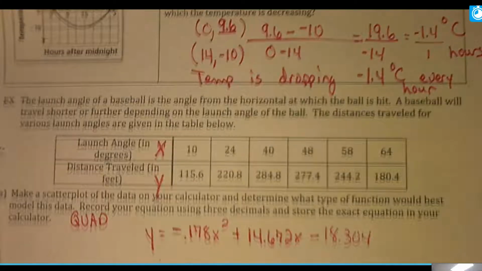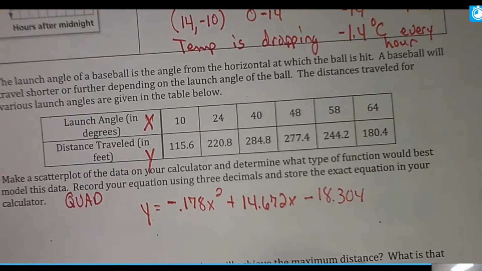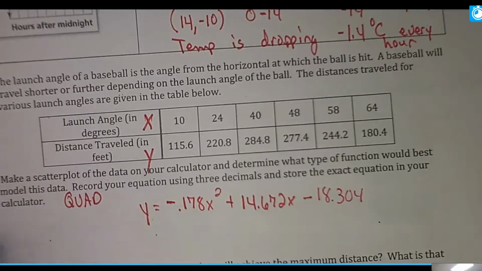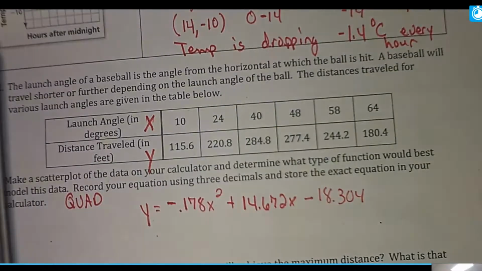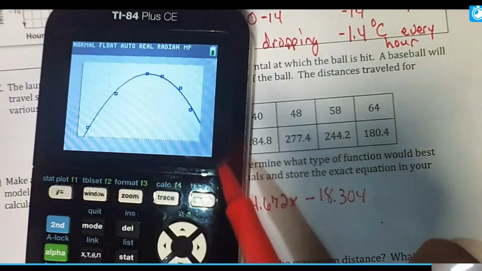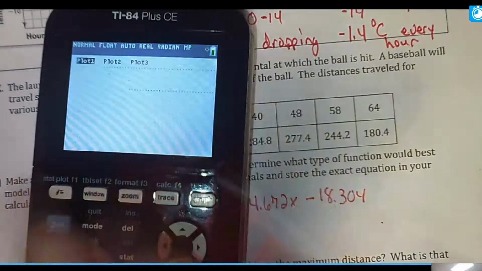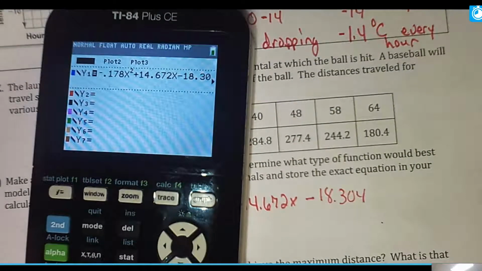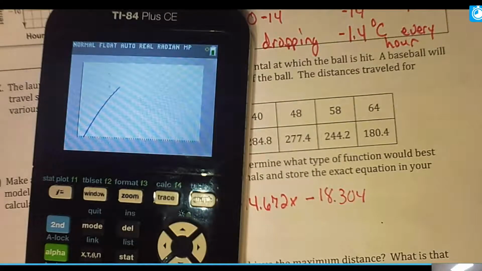So now we're going to use our questions to answer it. So according to your model, what is the angle that will achieve the maximum distance, right? So we want to go as far as we probably can, okay? So if it's our maximum distance, that's where we're going to look at y. So what I don't want are these dots anymore. Once I get my equation, the dots are nice, but we're done with them. Go to your y equals and shut them off. So go to plot 1, hit enter so it's not highlighted. And now we're going to hit graph, and it's just going to plot the equation.